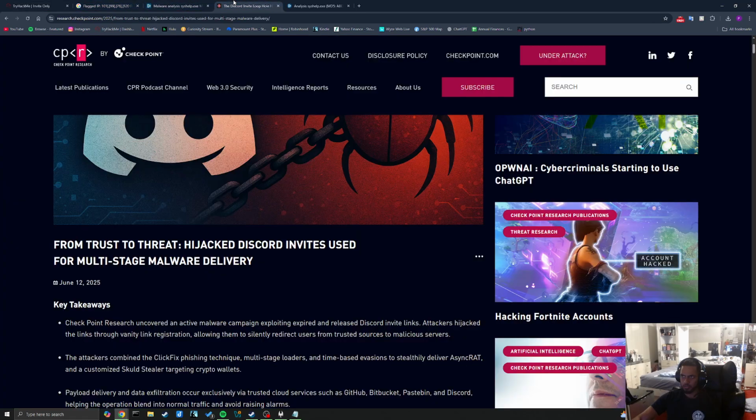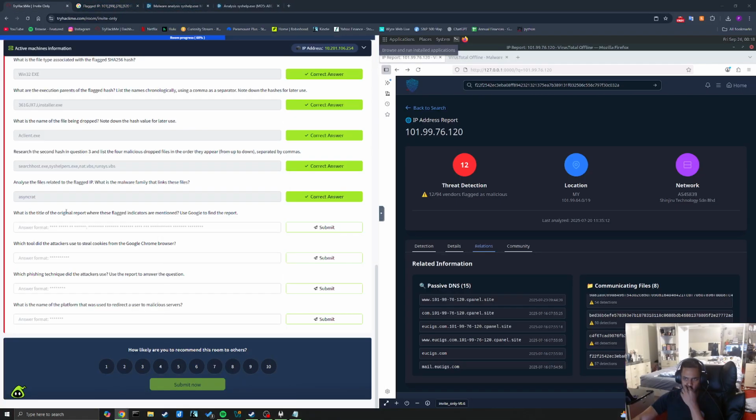Yeah. Right? From trust to threat: hijacked Discord invites used for multi-stage malware delivery. Beautifully typed. Okay, so I think I've got to read this. So let's read it.